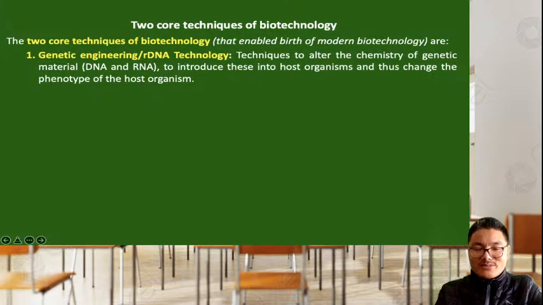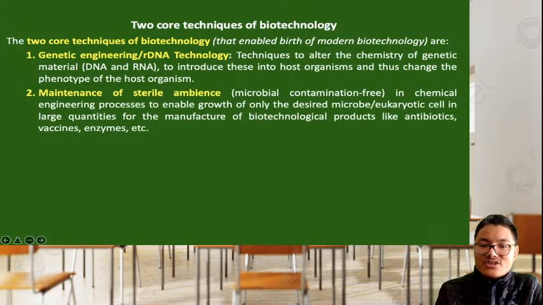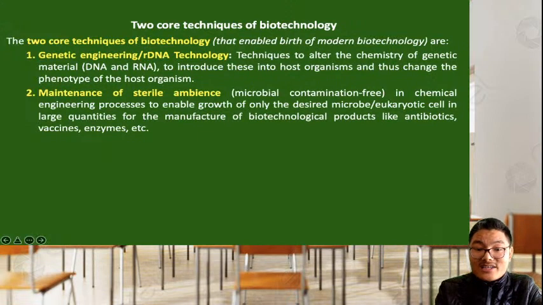So anyhow, though I'm explaining too much about so many concepts here regarding genetic engineering, the main point that you have to keep here is we are having two key techniques which are involved in biotechnology, and those two core or main techniques are genetic engineering, and we have maintenance of sterile ambience. Ambience here means surrounding or campus or premises. Whenever we are working on genetic engineering or any technique of genetic engineering, we should try to keep or maintain our surrounding sterile. And sterile here means aseptic condition.